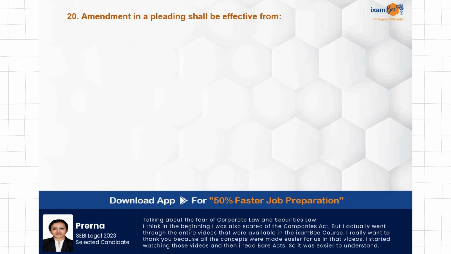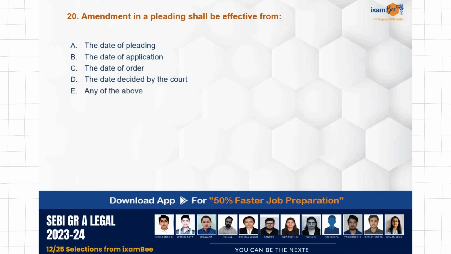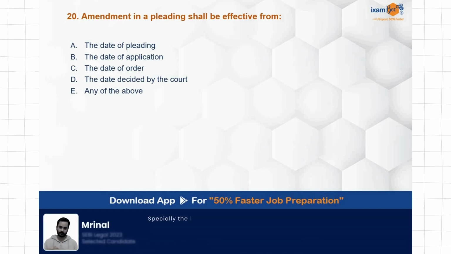Last question for today's discussion. Amendment in a pleading shall be effective from: date of pleading, date of application, date of order, date decided by the court, any of the above. So the amendment in the pleading can be carried out, but when will it be considered to be effective? This is a very interesting question.